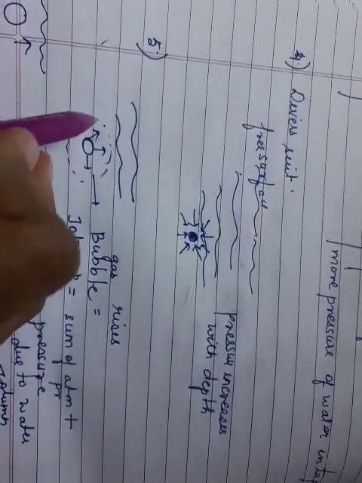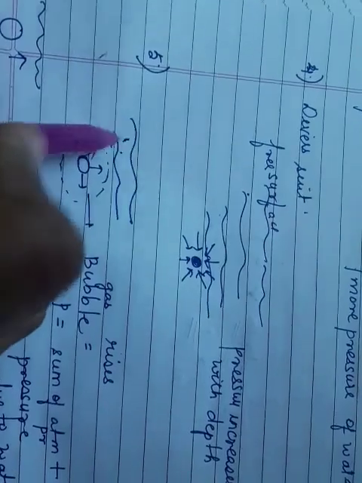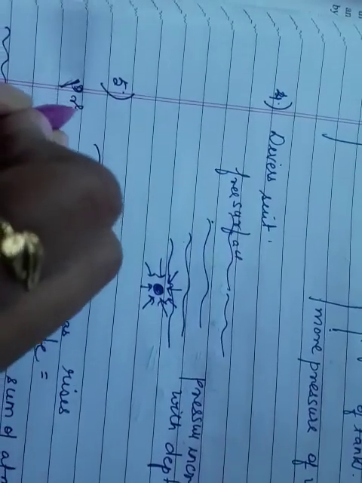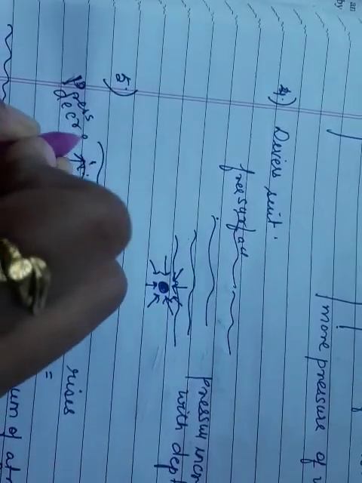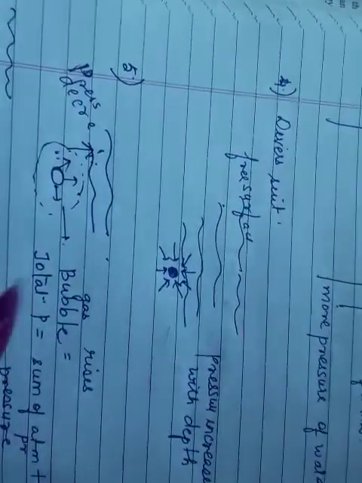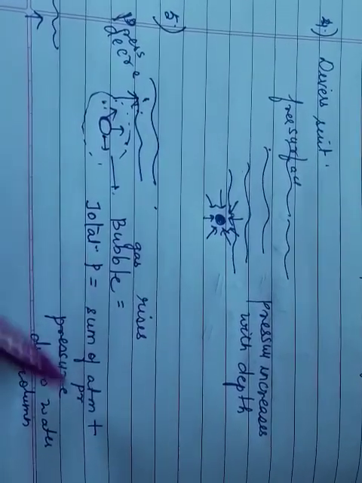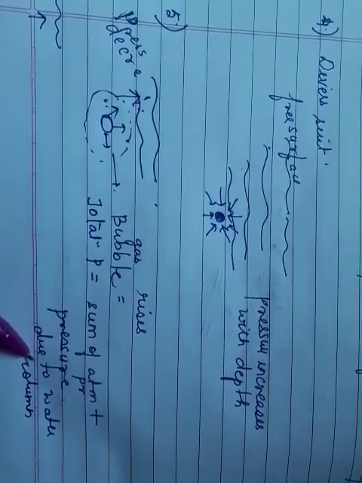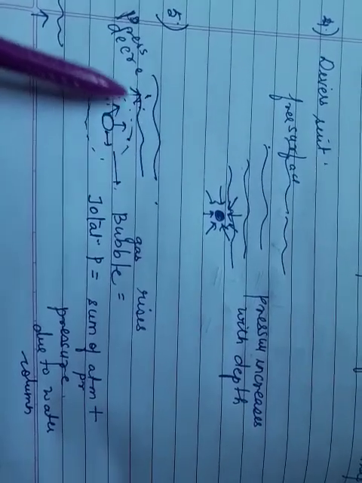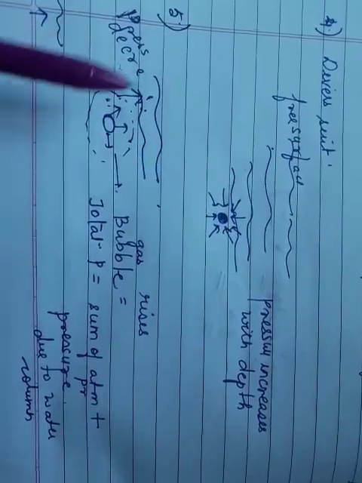Now what happens as the bubble rises? As the bubble is going up, the depth is decreasing. If depth is decreasing, what happens to the pressure? Pressure also starts decreasing, so the total pressure on the bubble also starts decreasing. At the bottom, it's equal to the sum of atmospheric pressure plus pressure due to the water column. Now as the bubble goes up, the pressure decreases because the depth of the water is decreasing.